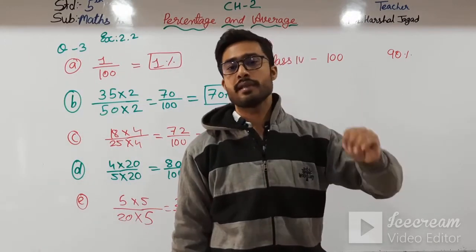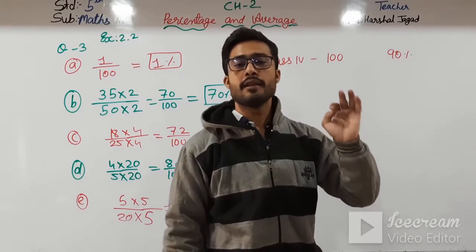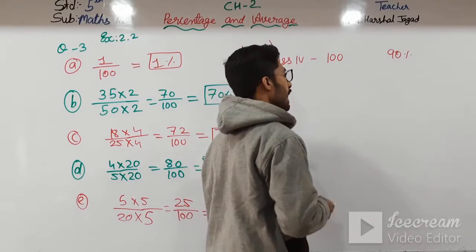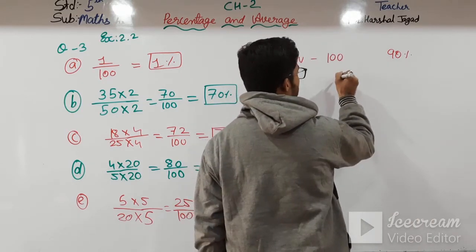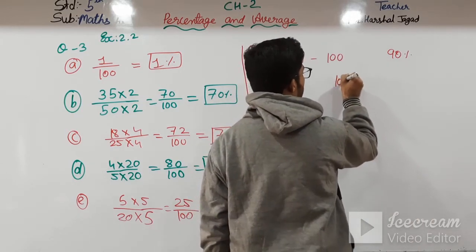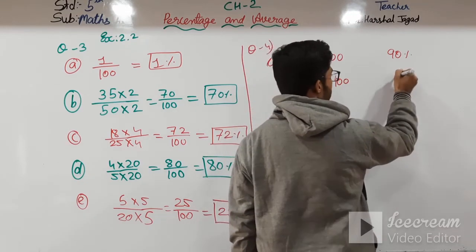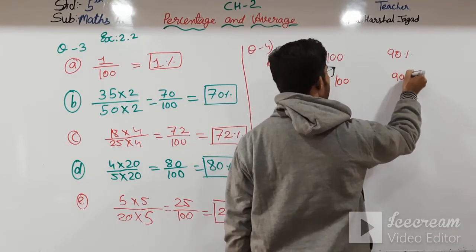Then how many students have not participated in sports activity? Then I will say that 100% students is equal to 90%.